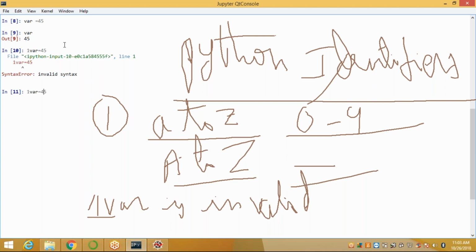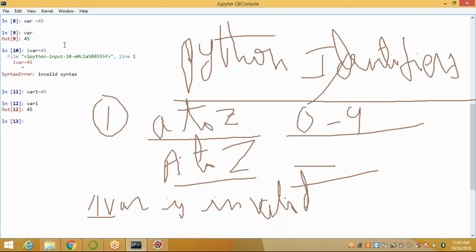Suppose I write it like this, var1. Does it display an error or continue? No, it will execute. Why? Because you can use digits after the variable name, after the characters, but you don't want to use a digit at the start. So when I call var1, this is the answer.